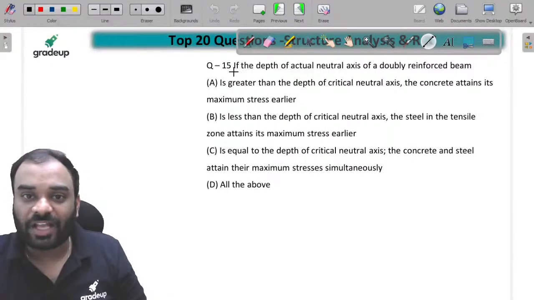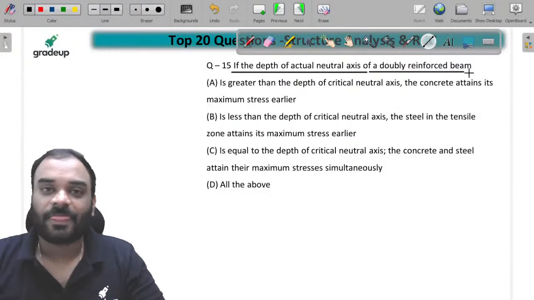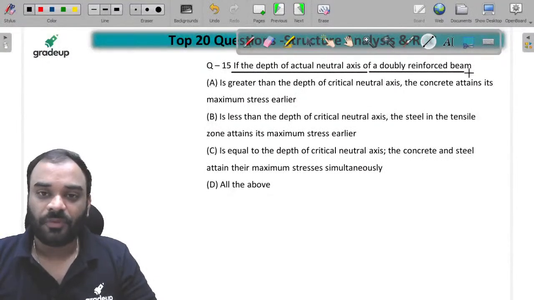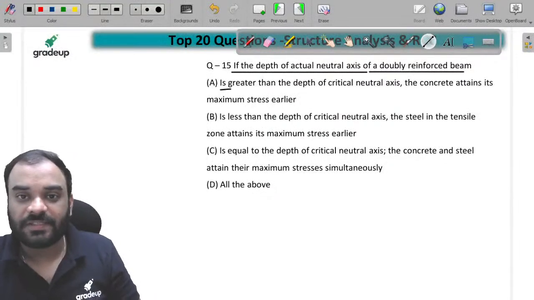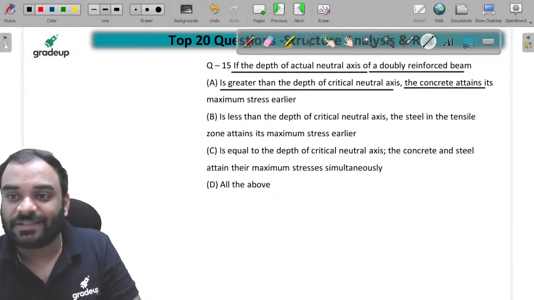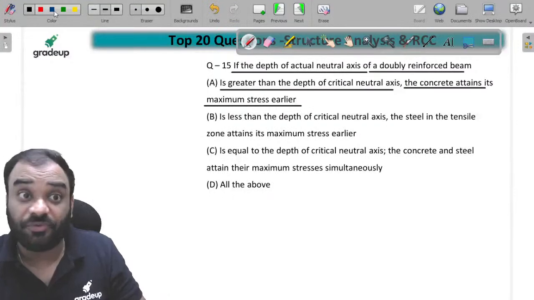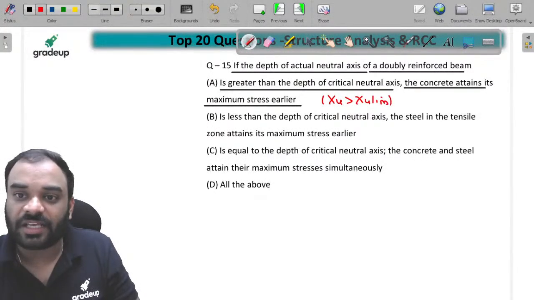If the depth of actual neutral axis of a doubly reinforced beam... now you have been asked, children, there is a doubly reinforced beam and the depth of actual neutral axis, first statement, is greater than the critical depth of neutral axis, then concrete attains its maximum stress earlier. It means as per the first statement, XU is greater than XU limiting, then our section is what?